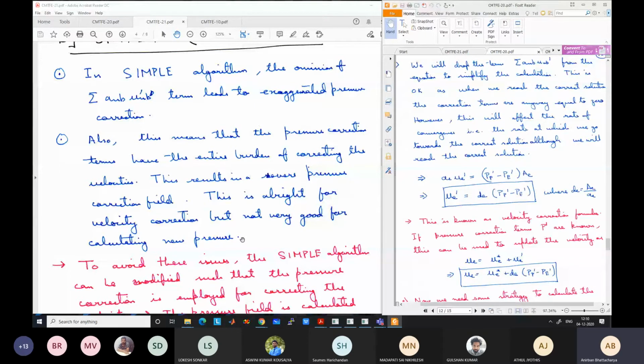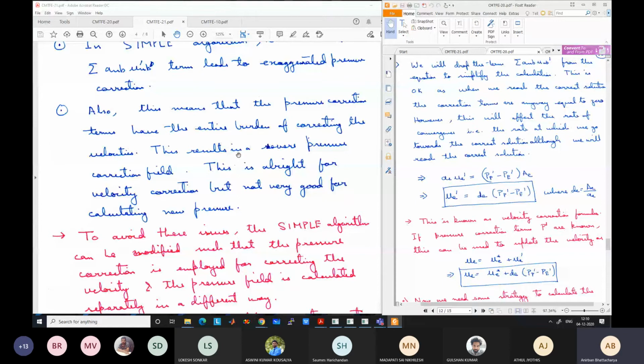So the new pressure that is calculated has a chance of fluctuation. It is not very good for calculating the new pressure with this method. But still it will give the correct solution in most cases; because of these things, the convergence becomes slow.